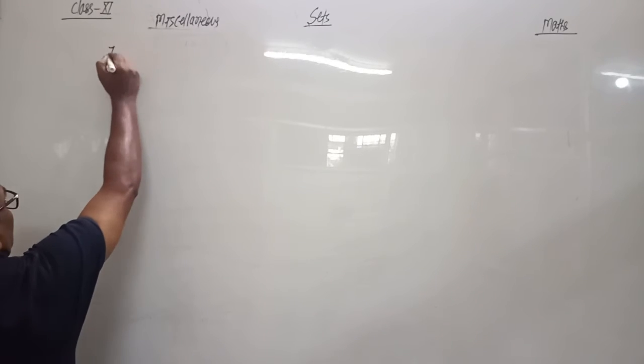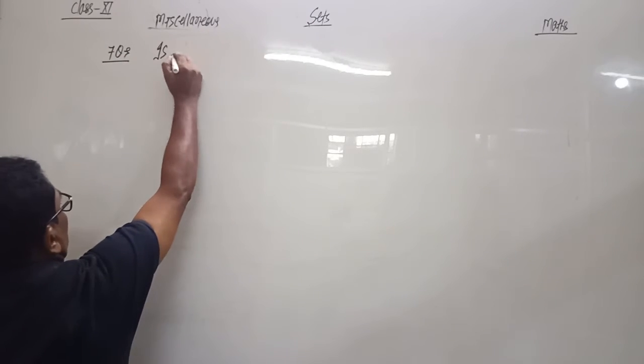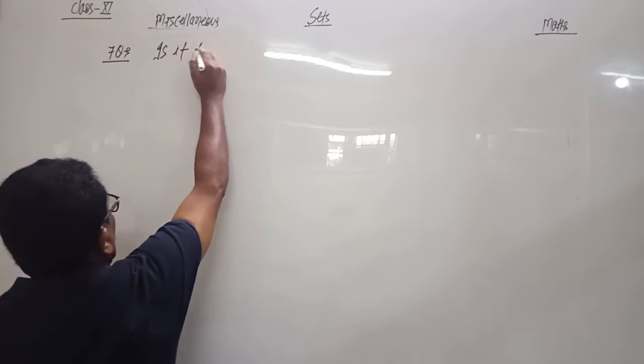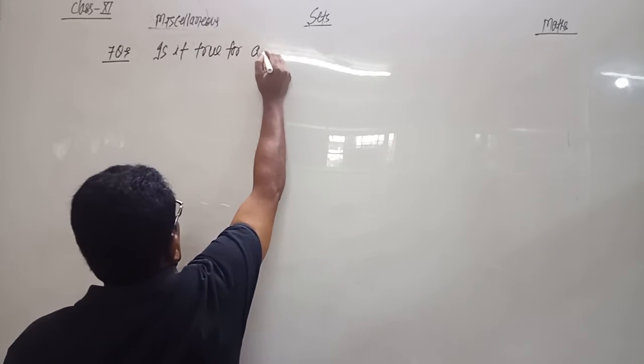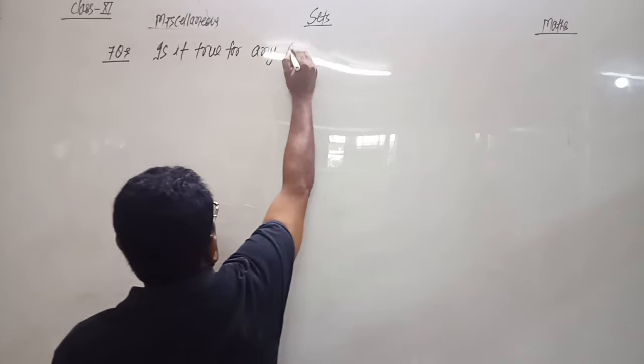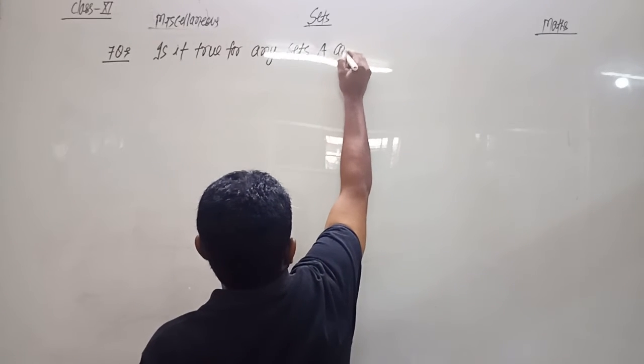Now the next question, question number 7. Question 6 we have discussed. Question number 7: is it true that for any sets A and B,